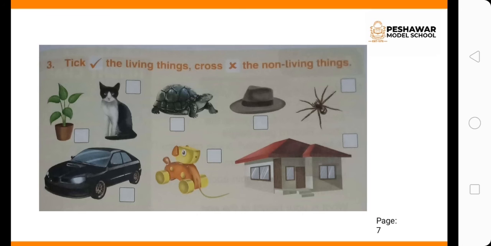Here we have question number 3 which says tick the living things and cross the non-living things. You can see easily that we have small boxes with each picture and you have to put a tick or cross with the living or non-living things respectively. Cat is a living thing, plants are also living things. Turtle is also a living thing. Spider is also a living thing. And the rest of them are non-living things. So you have to put a cross with the non-living things.